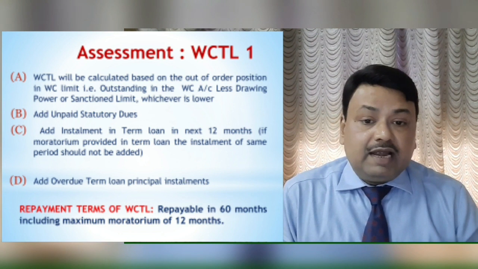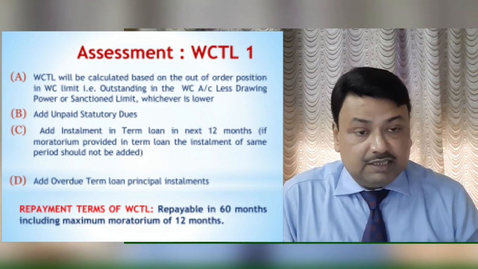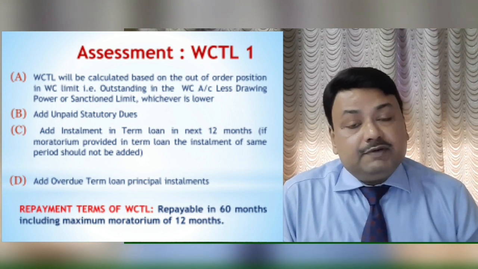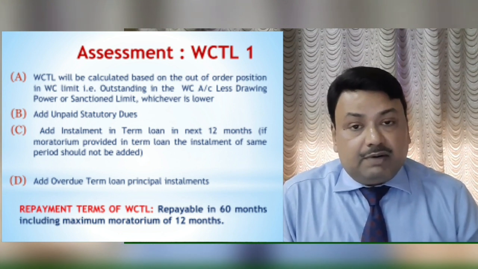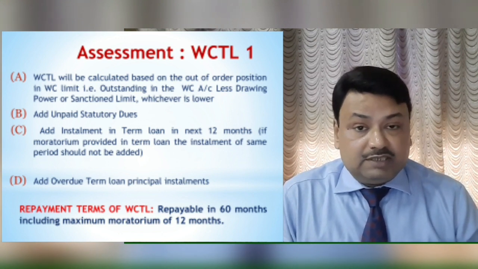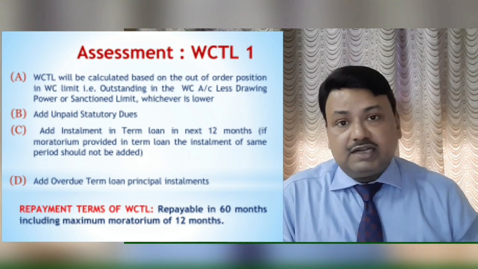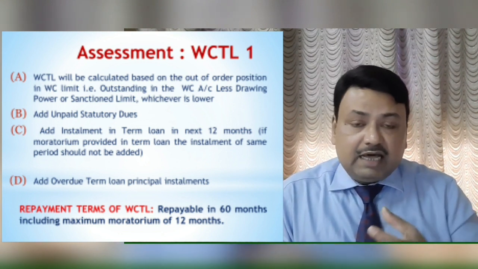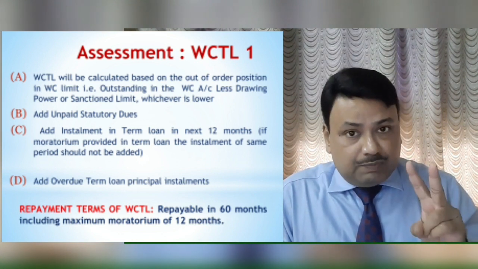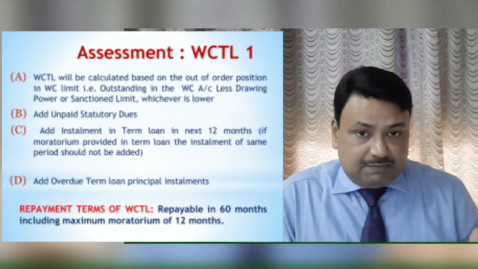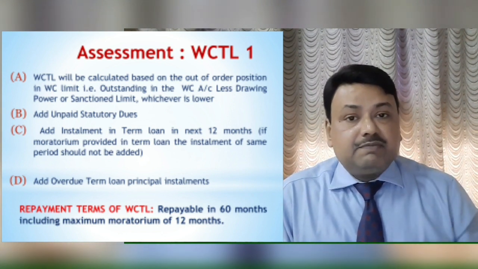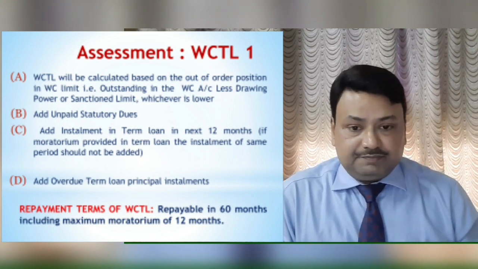And what we have to do, we have to add overdue term loan principal in WCTL 1. So in FITL, what we did, we took the unpaid interest of term loan. But in WCTL 1, we are taking the principal amount overdue in the term loan. In the term loan, you all know that there is EMI. EMI are repaid in the term loan accounts. In that EMI, there are two parts: interest and principal. So the interest part will be covered by FITL and the principal part will be covered by WCTL.